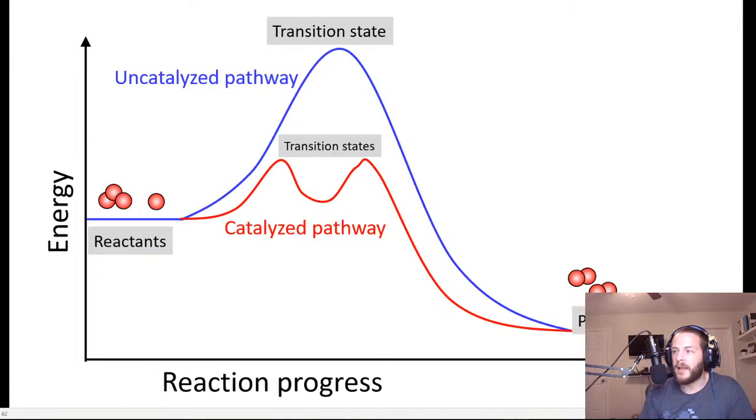And so if we look at a diagram of this, this is another one of those energy versus reaction progress diagrams. The graph shown in blue here represents the uncatalyzed pathway, the single step mechanism that occurs naturally, right? And it has a high activation energy because this little hump right here is really, really high up. And notice that there's one of those peaks right here, which makes sense because there's one step. And in red, this represents the catalyzed pathway where we have two steps, right? Two humps, two local maxima.